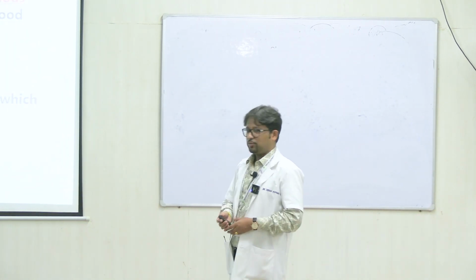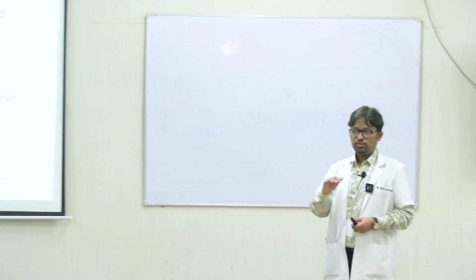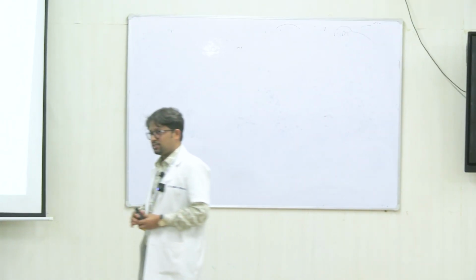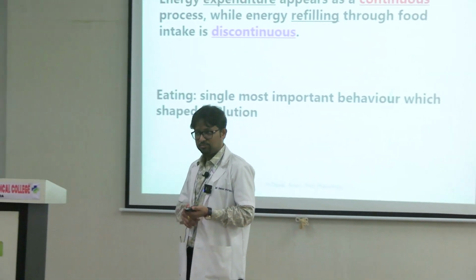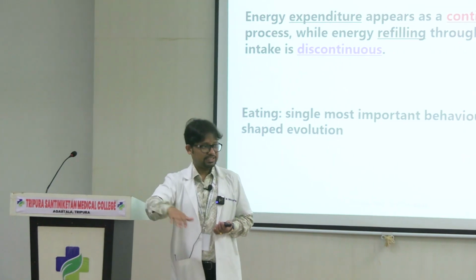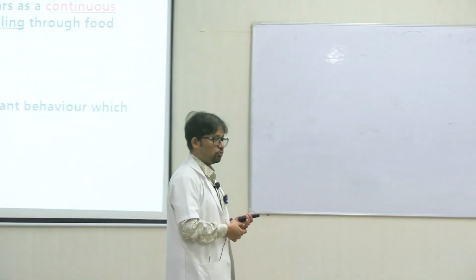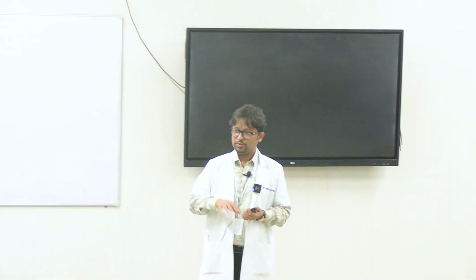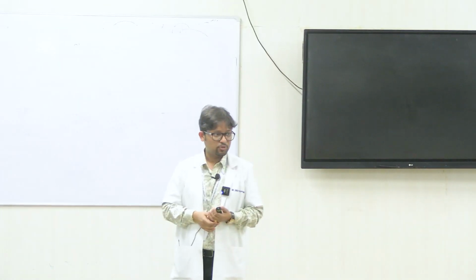Okay. Now 2 important things before we move to the mechanism of feeding. Right? So there are 2 important processes that happen: energy expenditure and energy intake. Expenditure of energy happens through basal metabolism. Right? A basal metabolic rate, to maintain that some amount of energy is always spent. Most of the energy is actually spent on that. In addition to this, in certain situations like exercise, you will again spend more energy, right? So expenditure of energy is a continuous process.